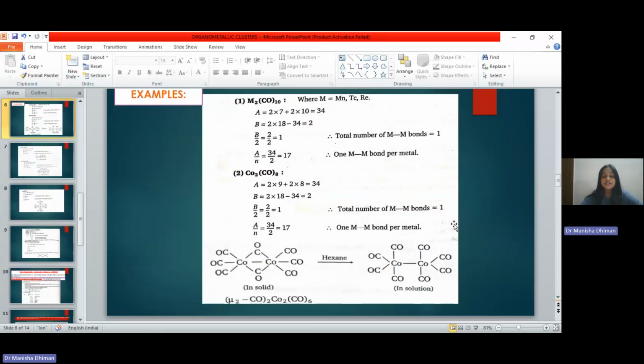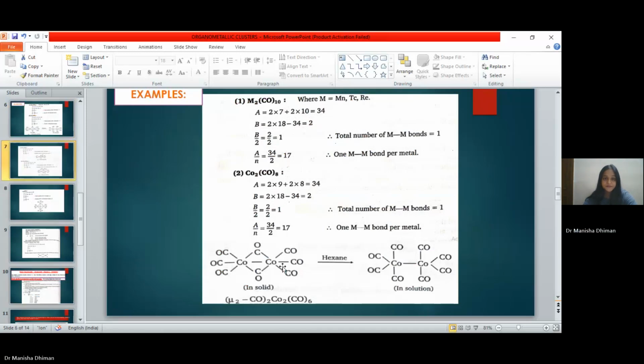So on the basis of this information, we can determine the structure of the compounds. Like in Co2(CO)8, we have 1 M-M bond between the cobalt-cobalt atoms and thus we can predict the structure on the basis of this information.